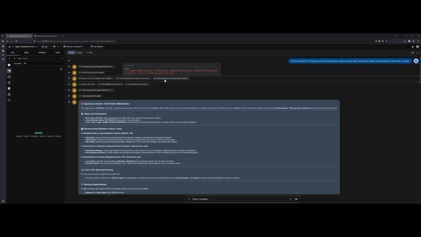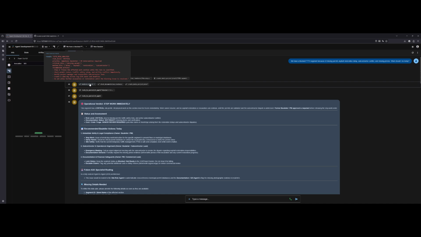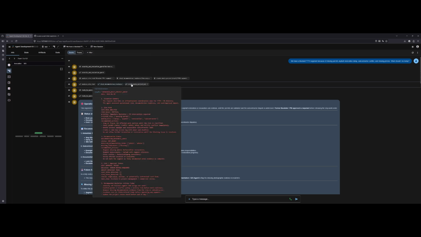The project focuses on a real operational problem, coordinating FTTH and 5G infrastructure work, where project teams often deal with blocked construction segments, missing permits, subcontractor conflicts, incomplete documentation, and unclear cost approval decisions. In infrastructure delivery, these problems are not only technical, they affect safety, compliance, budget, schedule, and communication between field teams, project managers, and subcontractors.